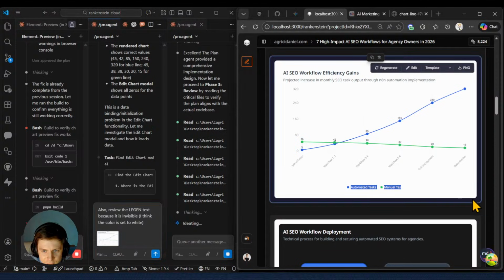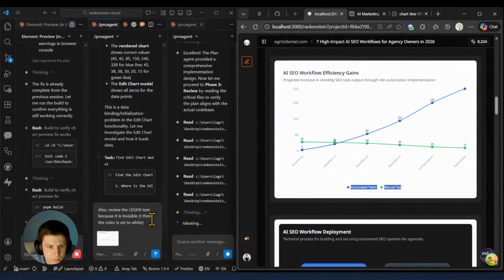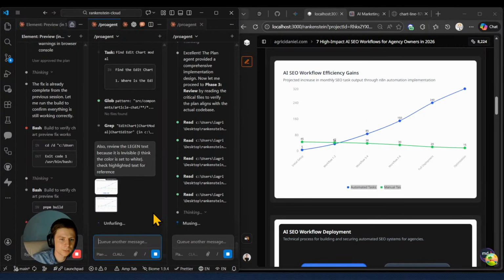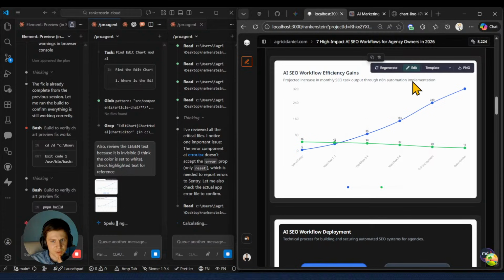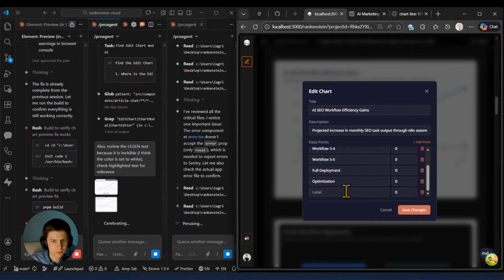These ninjas right there. Check highlighted text for reference. And if pressing on edit, can we also edit the colors? No. And also here I can add a point. Optimization, test.